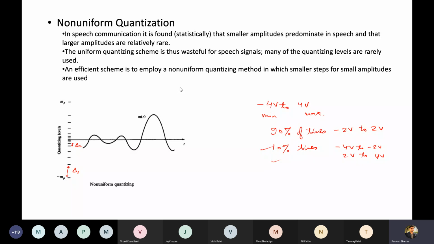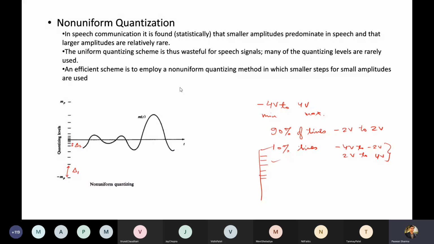Since this signal is achieving these set of values very few times, and in the same condition, if we keep a uniform step size, what will happen? Our steps which we have dedicated to these values, those quantization levels will get wasted, right?